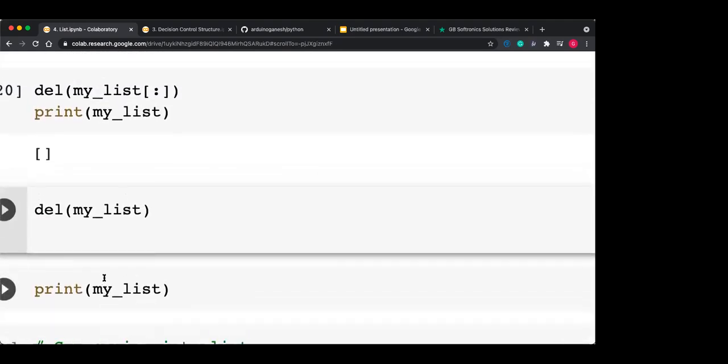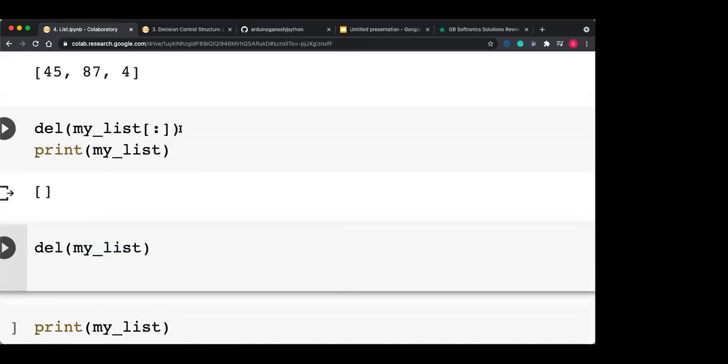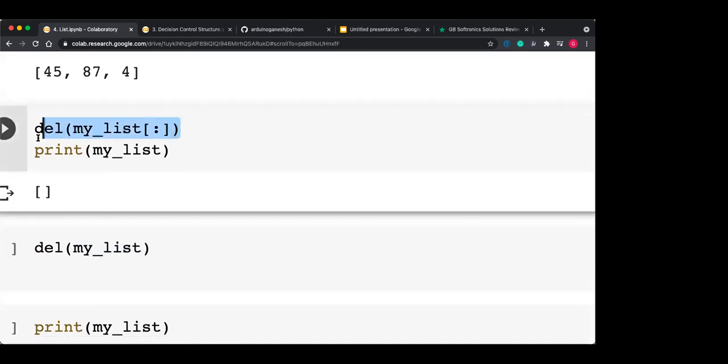Getting this? So here you have deleted only the data items. You have not deleted the list. Deleting the list is different. Deleting the list means freeing the memory, and deleting the data items means removing the particular data item from that particular list.